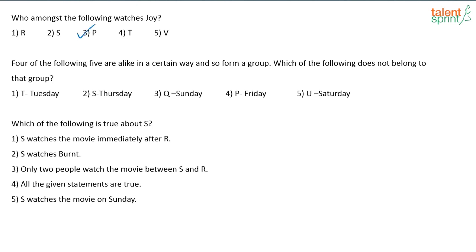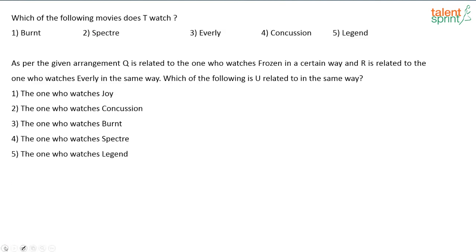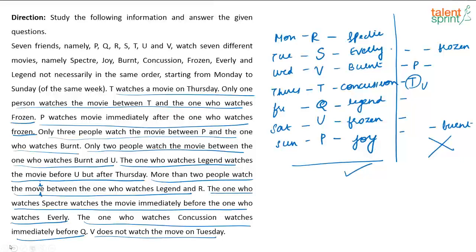P is watching Joy. 4 of the following 5 are alike in a certain way and so form a group. Which of the following does not belong to that group? T Tuesday, S Thursday, Q Sunday, P Friday, U Saturday. See, let us just look at the arrangement that we got. T Tuesday, no. U Saturday is correct.